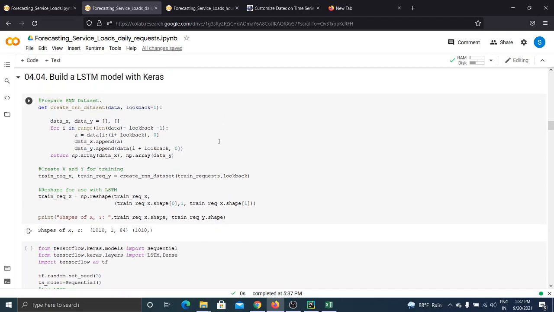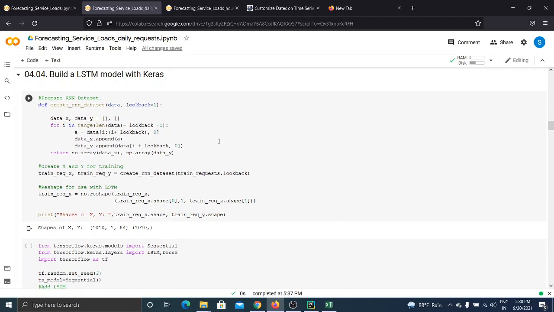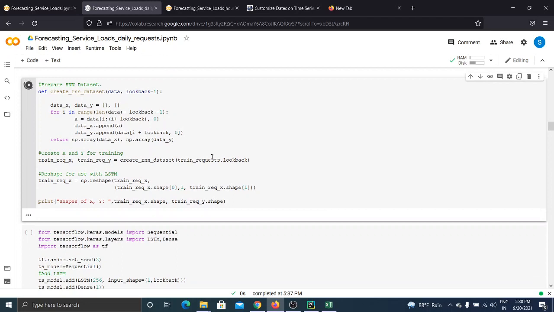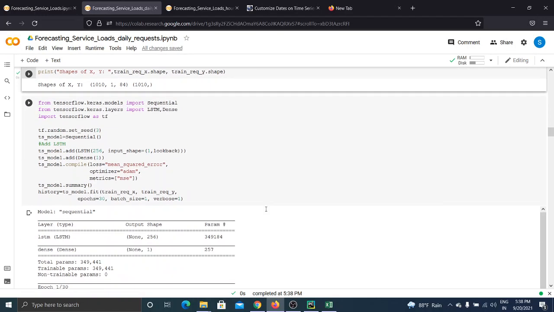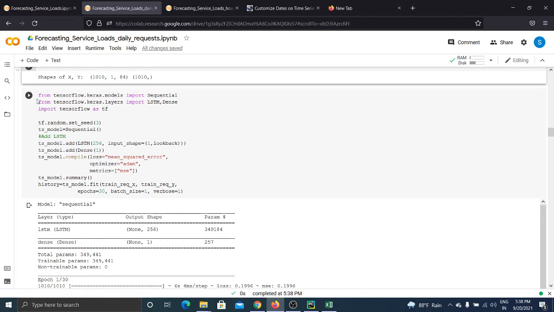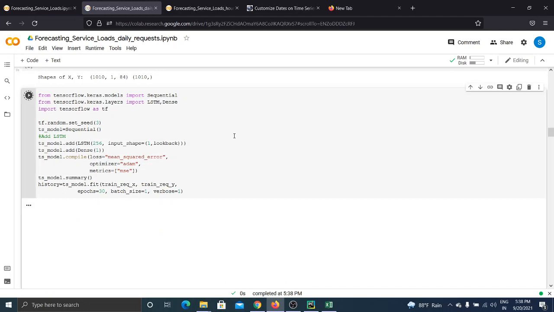So now we will be creating our dataset in the form of RNN. Just run this. Okay, so here we can see that RNN form dataset is created. Also we can see the shapes of X and Y, that is 1010, 84 and 1010. That is train X shape and train request Y shape. Now we will be building our model using TensorFlow and a sequential, as this is a sequential model.